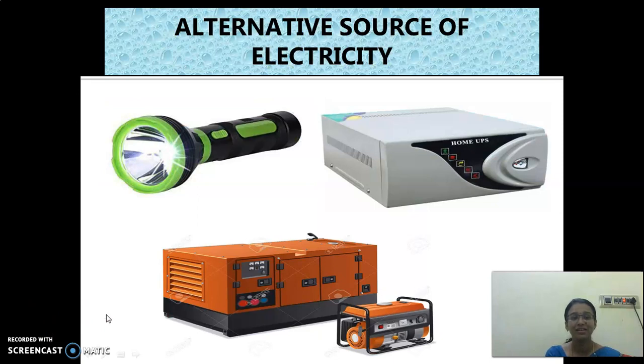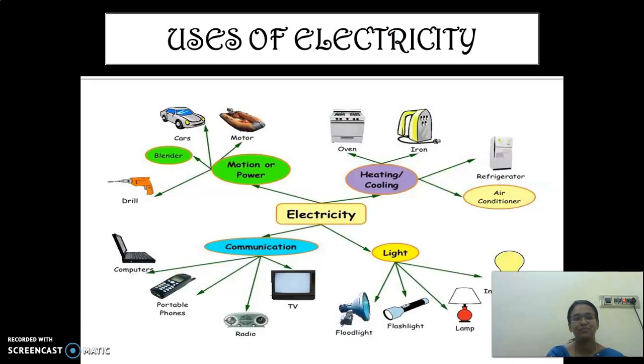Yes, alternative source of electricity. What are the alternative sources of electricity? If the power is not there, what will we do? We will use a torch. We will have a UPS. And then generators. So these are all the alternative sources of electricity which we use. Am I correct or not? Yes.